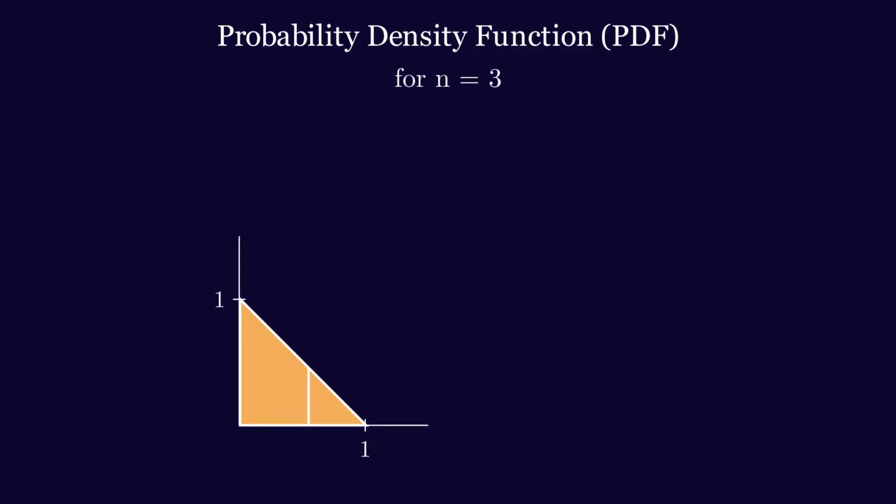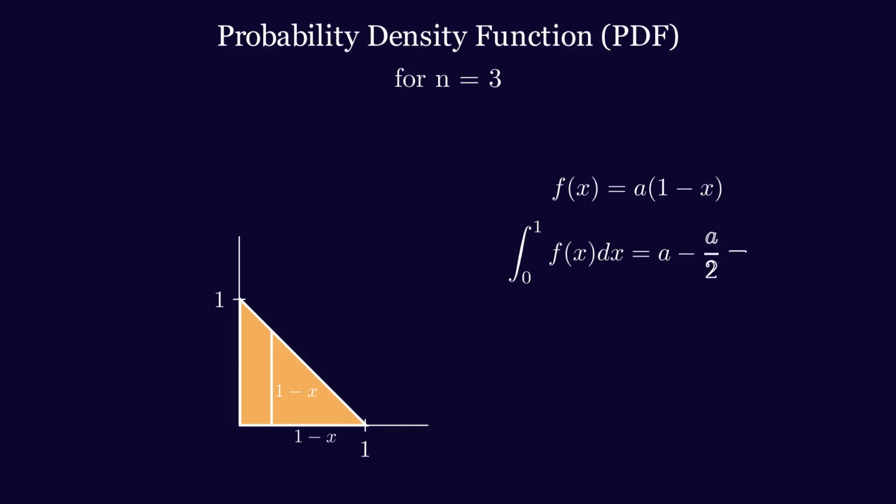Let's take a moment and go back to where I said all the variables have the same probability distribution. It's not hard to find the probability density function of those variables with respect to n. Once again, I'll start with the simplest case, n equals 3. The probability of x being equal to a given value grows proportional to the distance between that value and 1. So, we know that our probability density function, PDF for short, should look like this. How do we calculate a? We can use the fact that all PDFs have an integral of 1. So I'll set up an integral, do some calculations, and find a is equal to 2.